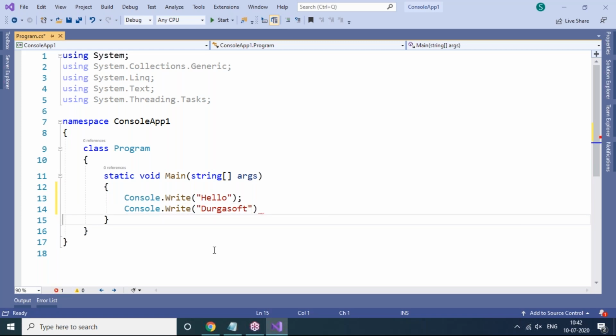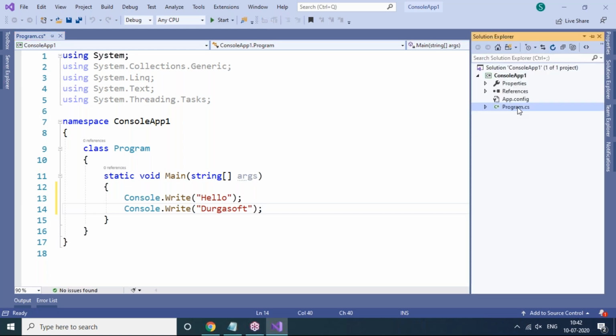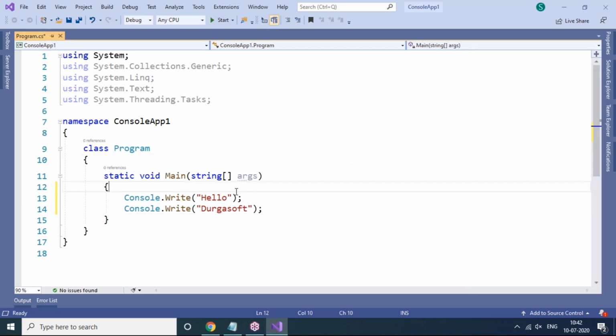So close this. So semicolon. Two simple statements I included. As of now we have only one program, that is Program.cs. But if you want to compile and run this program, what are the procedures? To compile and run this program, here we have two options.